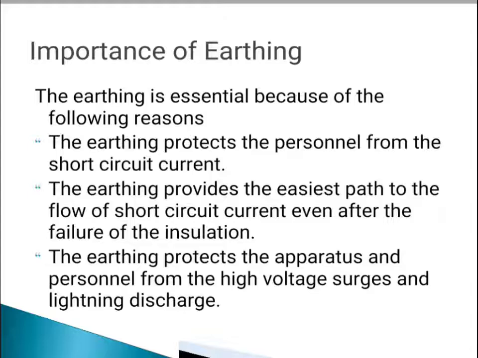Then we discuss the importance of earthing. Earthing protects personnel from the short circuit current. Earthing provides the easiest path for the flow of short circuit current even after failure of the insulation. Earthing protects the apparatus and personnel from high voltage surges and lightning discharge.